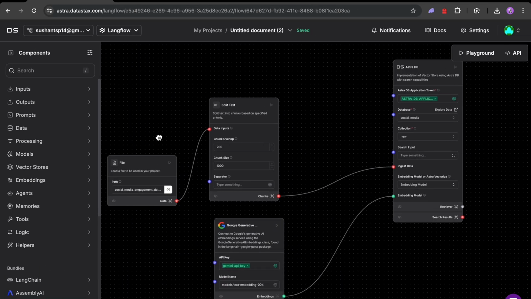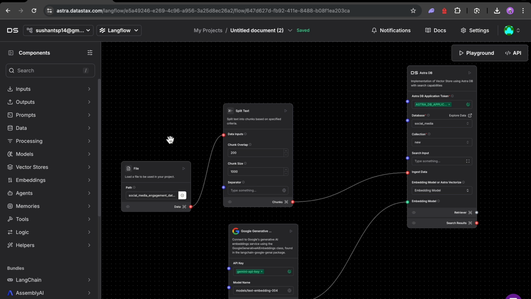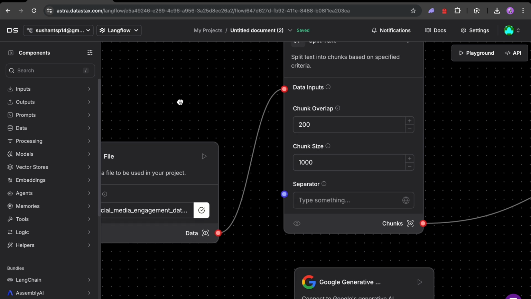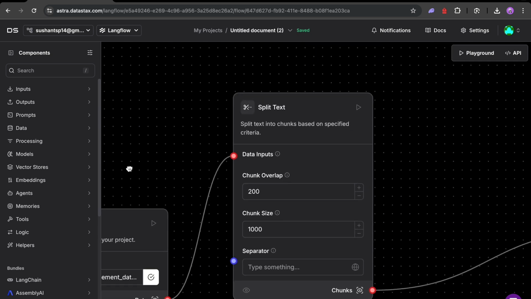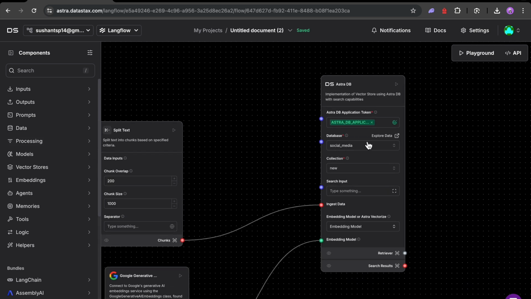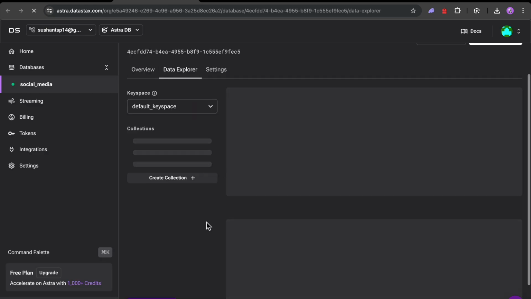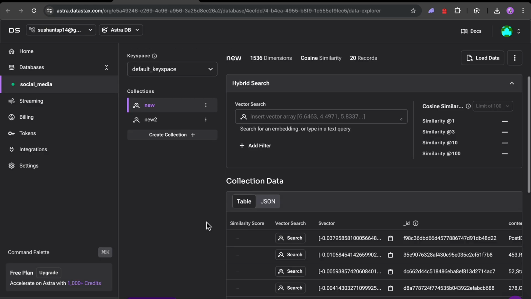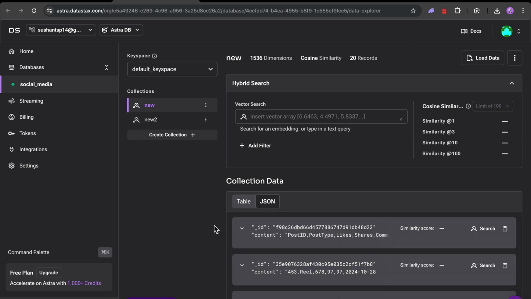So here is the first workflow. I have divided my workflow into two parts. First part, uploading the data into the Astra vector database. In this part, I take the data and divide it into chunks. After dividing the data, I embed these chunks into the vector store of the AstraDB. So we can look at how the database looks in the AstraDB. So here is the data I have embedded in the AstraDB vector database.